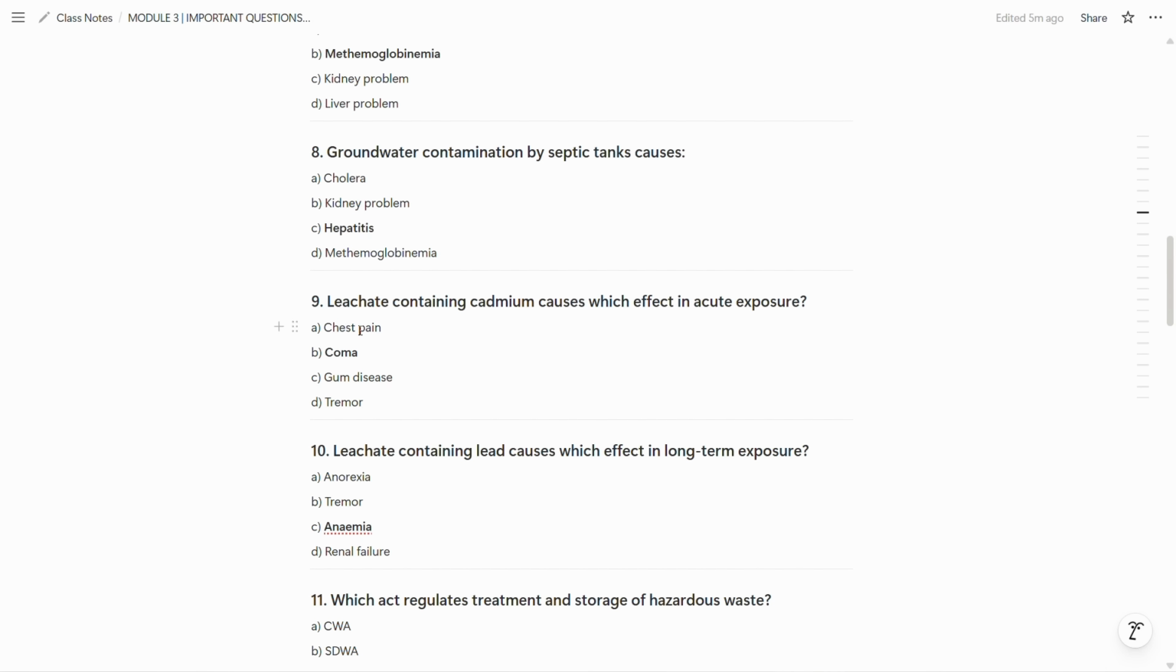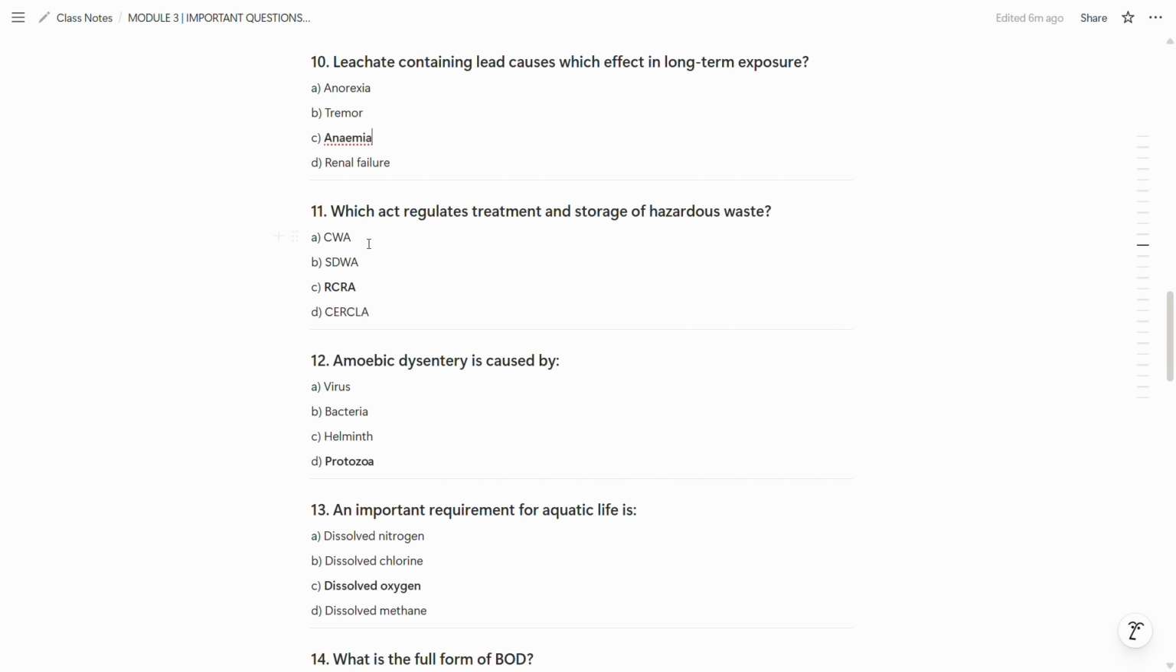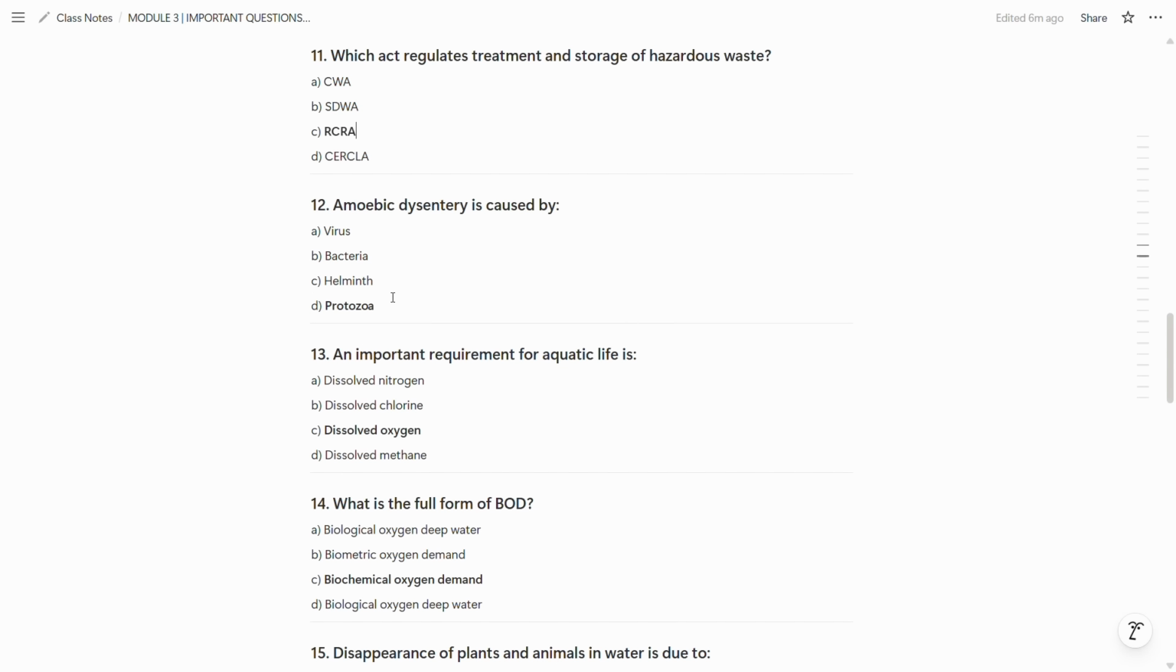So the ninth question is leachate containing cadmium causes which effect in acute exposure. So B option is the correct answer, which is coma. Now the 10th question is leachate containing lead causes which effect in long term exposure. So which is anemia. The C option is correct. Now which act regulates treatment and storage of hazardous waste? The RCRA is the correct answer. So C option is the correct one.